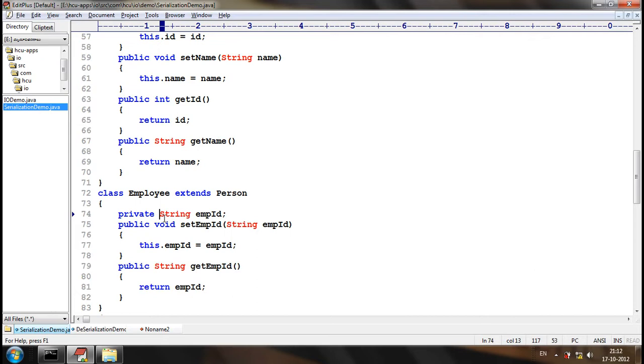Then how can we achieve that? There is another access modifier named transient. Transient is an access modifier like final, abstract, static. And transient can be used only for attributes.